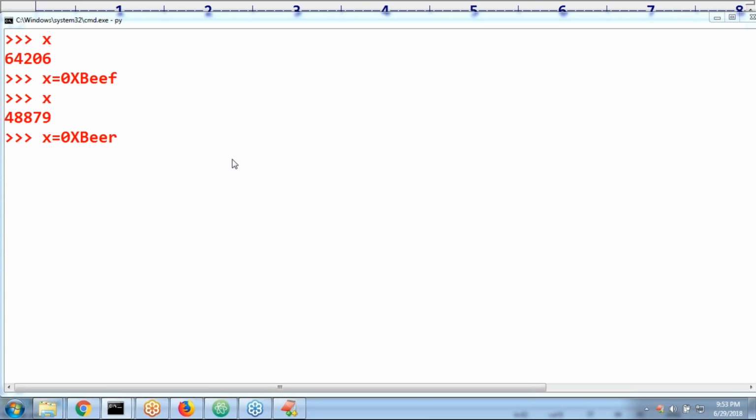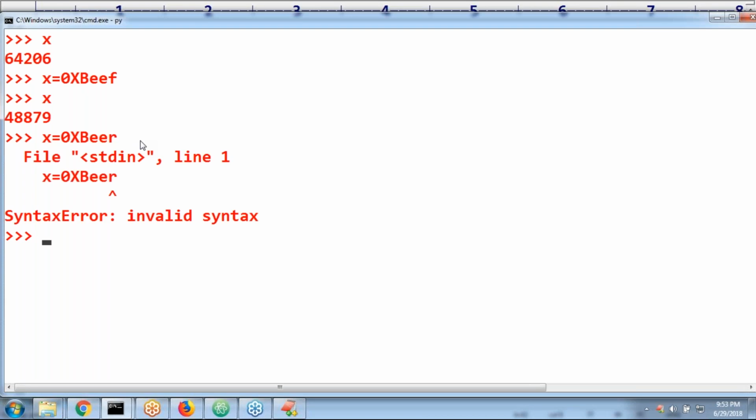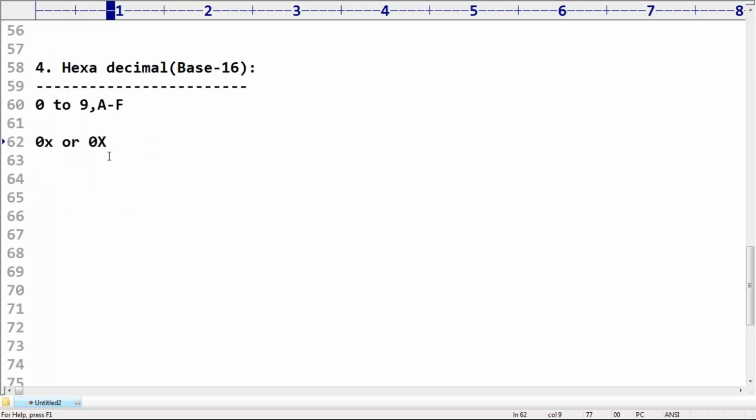Is it valid or invalid? Invalid. What is the problem? R is not allowed. That's why it is invalid syntax. Clear? So the allowed digits are 0 to 9 and A to F, and A to F you can take either lowercase or uppercase, no problem at all. Next, the literal value should compulsorily be prefixed with 0 small x or 0 capital X. Any doubt? Okay, that's all.